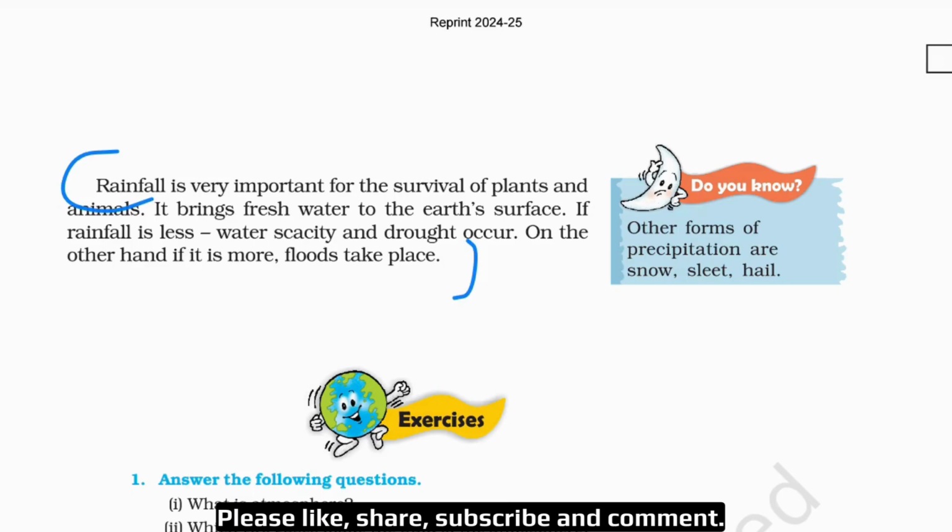Now this last do you know box on the right hand side. Other forms of precipitation are snow, sleet and hail.